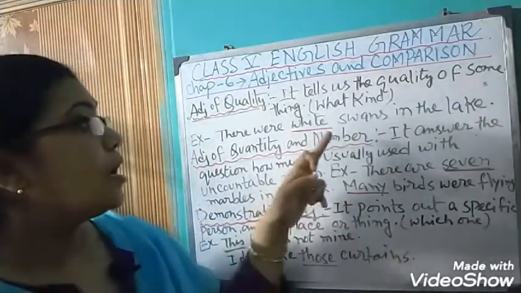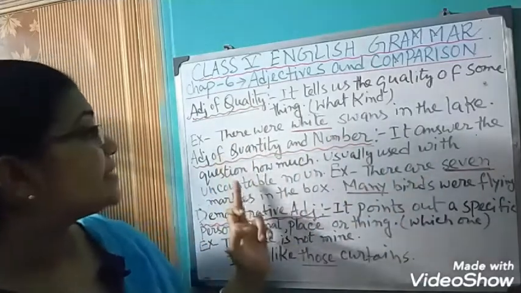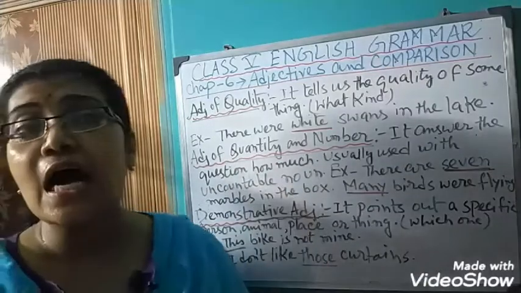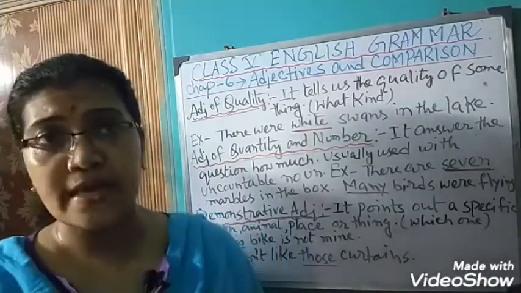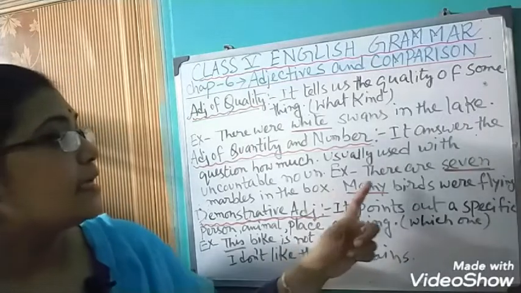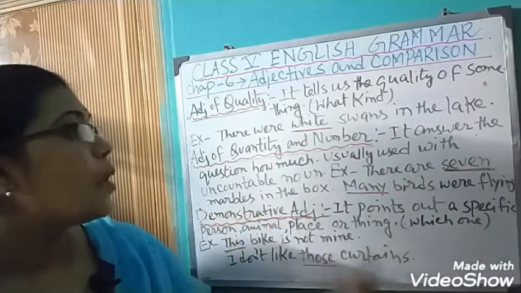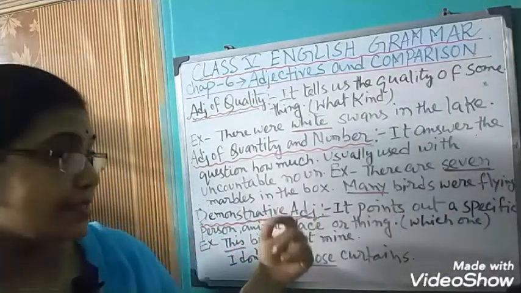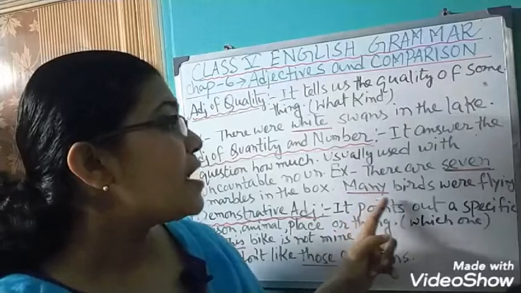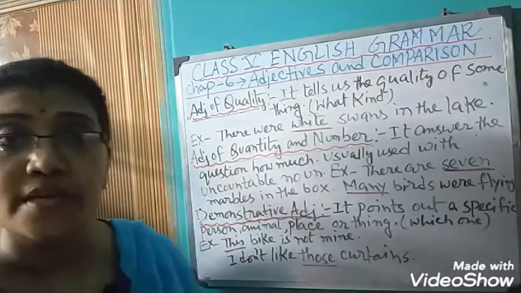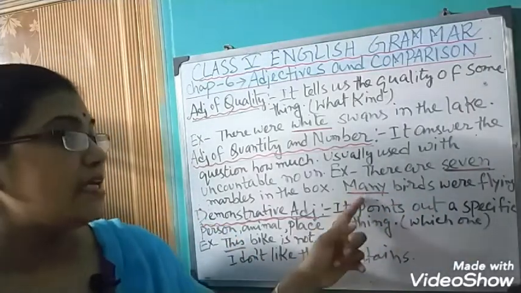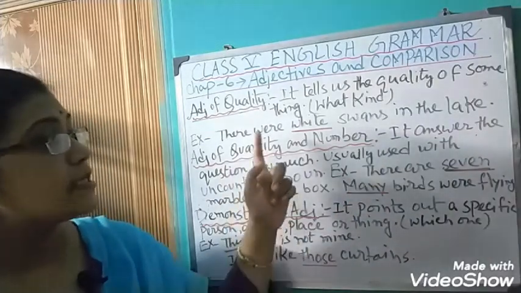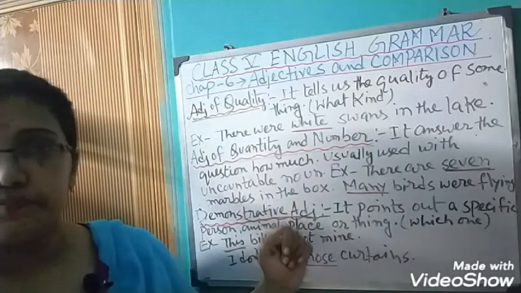Second is adjective of quantity and number. It answers the question how much. Most probably it describes the uncountable noun. For example, there are 7 marbles in the box. How many marbles? 7. This is a countable noun. For the second example, many birds were flying. How many birds? Many. So the adjective tells the quantity or number.